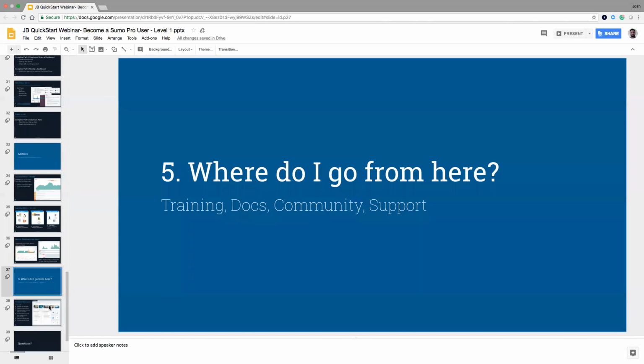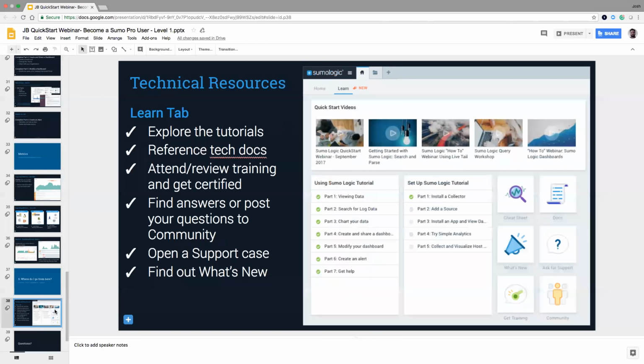So where do I go from here? You've sat through today. What are the next steps? Technical resources. When you first log into Sumo Logic, you'll be brought to that home page that you saw earlier. There's also a Learn tab, and the Learn tab is going to have a bunch of great resources, all the ones that are listed here. So there's going to be access to the tutorials, which essentially I pretty much went through this one here, the using Sumo Logic tutorial, but would encourage you to do so.